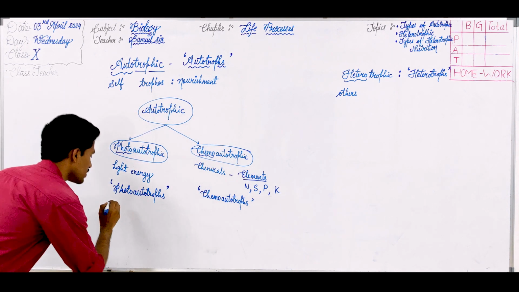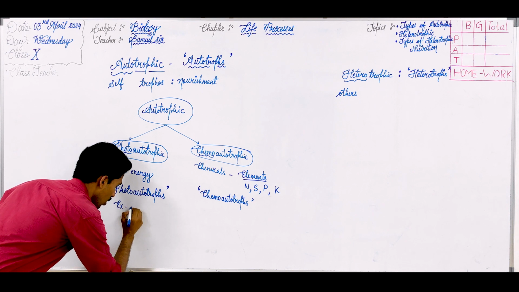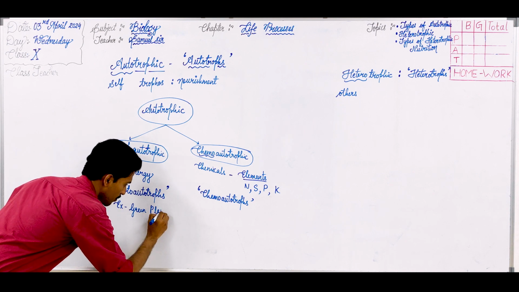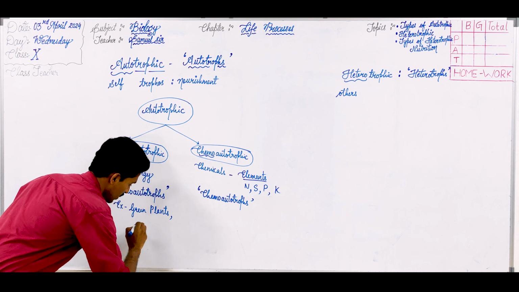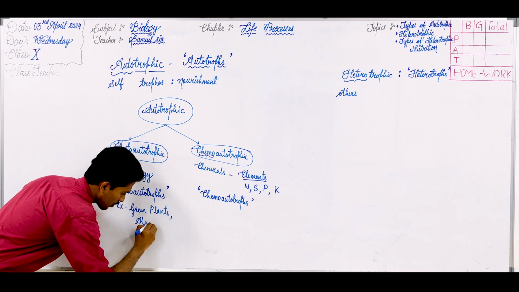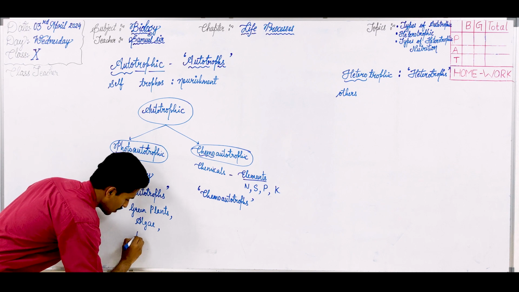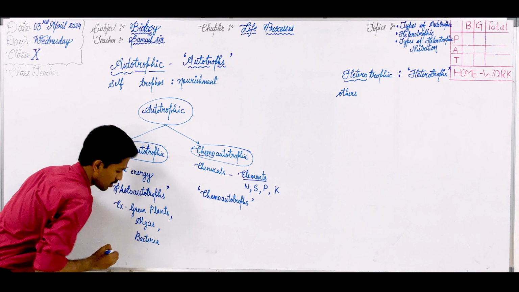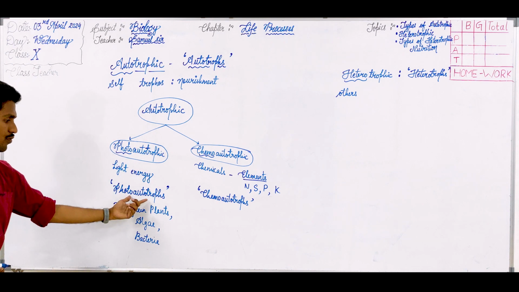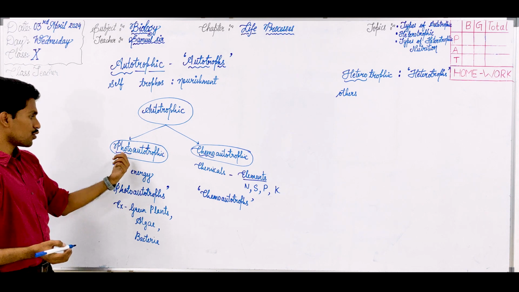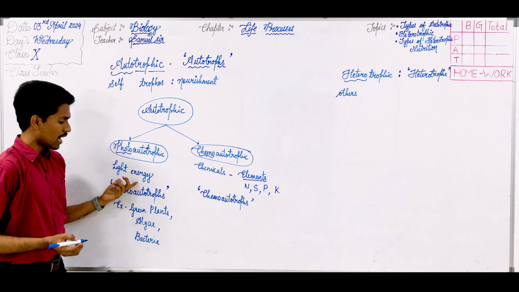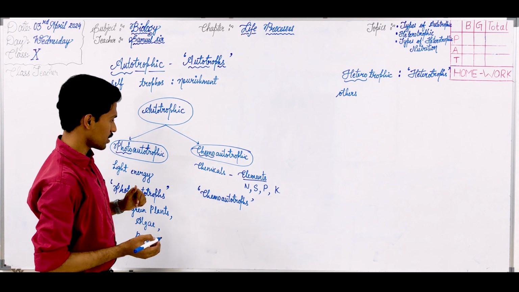Okay, now examples if we say all green plants, algae and certain bacteria. These are the organisms are called photoautotrophs. As they follow photoautotrophic mode of nutrition, they use the light energy and they prepare their own food.